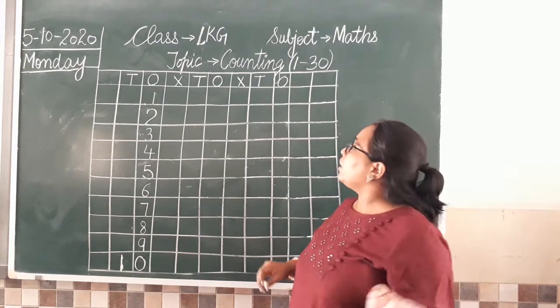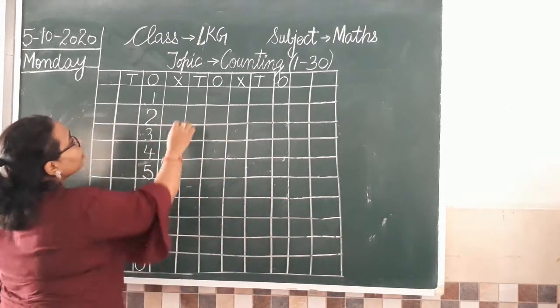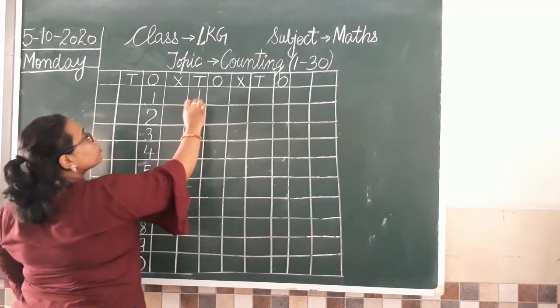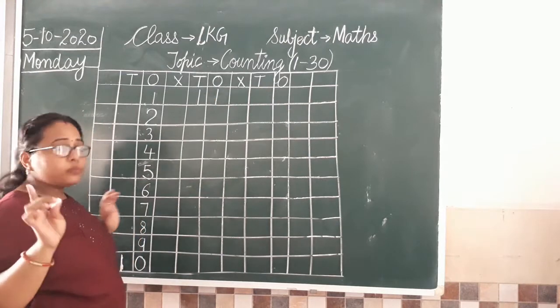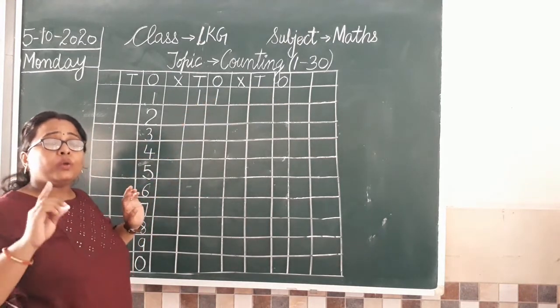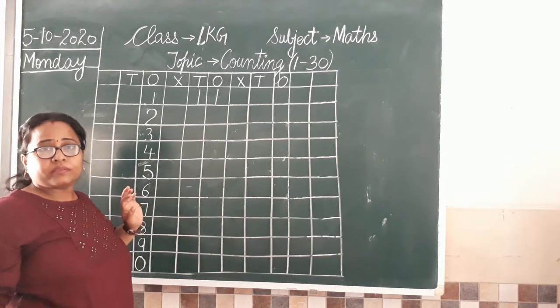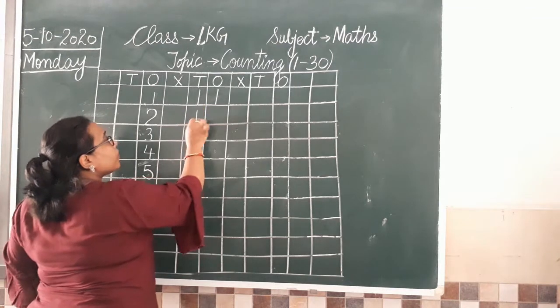Clear? Okay. Moving ahead. Now we are going to write 11. So one group of 10 objects we already have plus we have one object. अब समझ में आया why we write it in two different boxes? Each digit to be written in a different box. Clear? Next we have is 12.